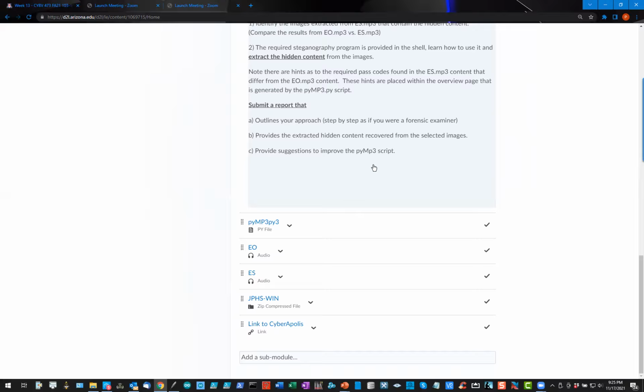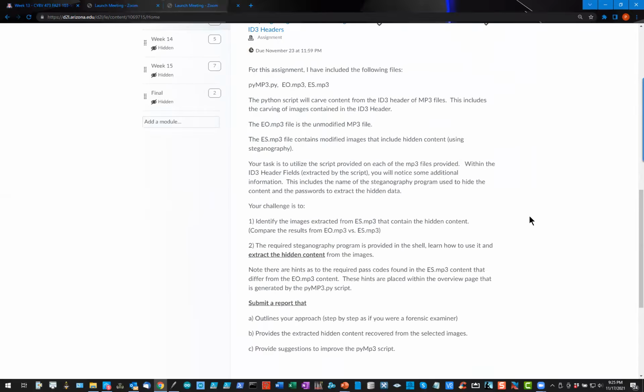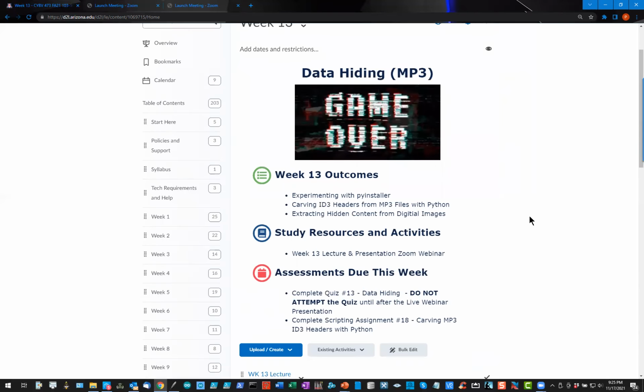That hidden content could be an image, it could be text. I'm not going to tell you what, and I'm not going to tell you how many there are as well. So it should be kind of a good hunt, and it's again kind of a follow-on to the other stego stuff that we did earlier in the semester.